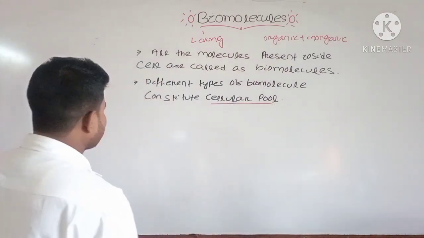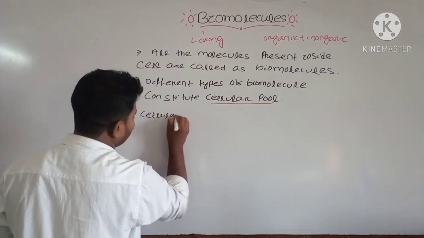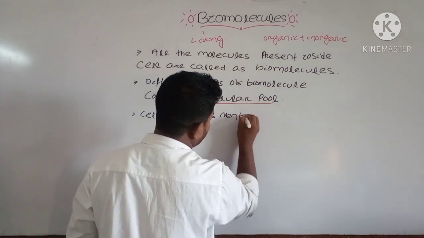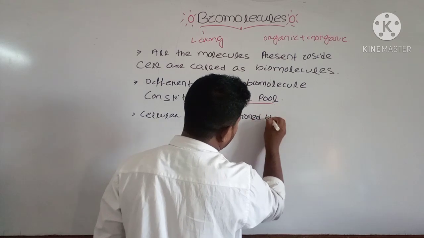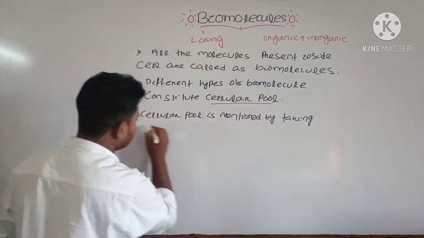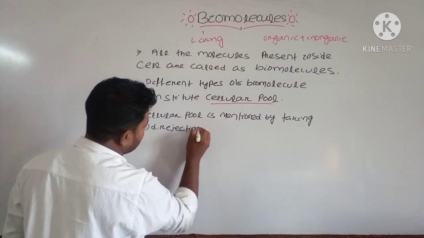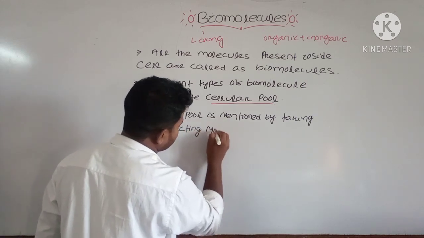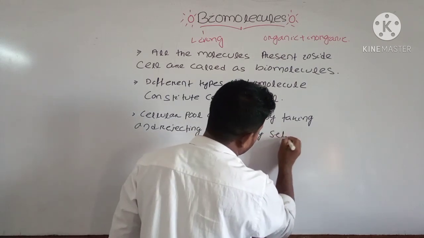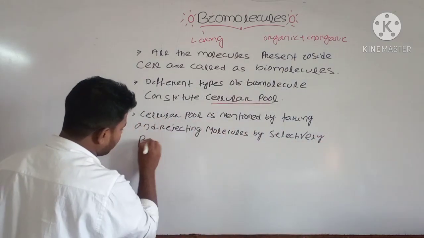Okay, then we can write that point: cellular pool is maintained by taking and rejecting molecules by selectively permeable membrane.